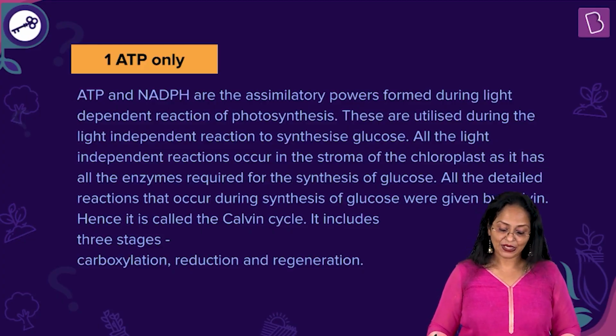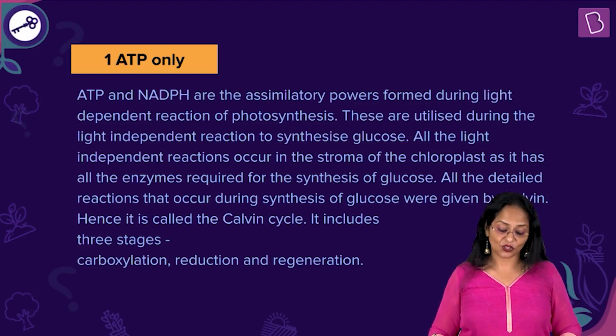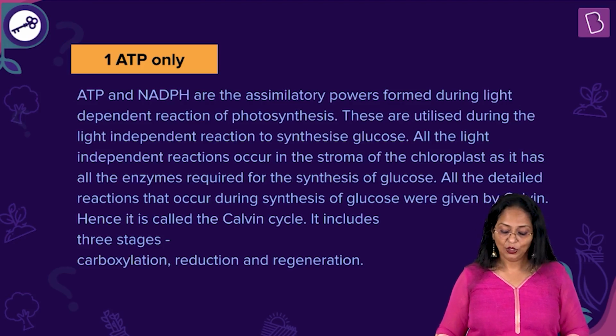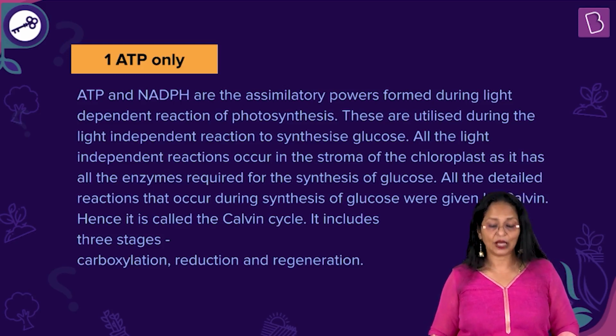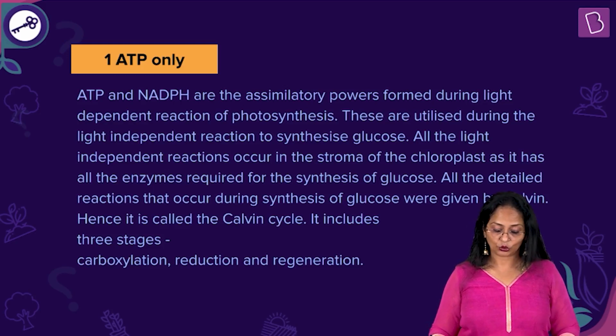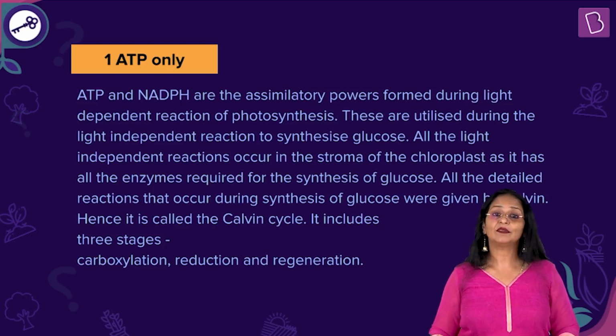ATP and NADPH are the assimilatory powers formed during the light-dependent reaction of photosynthesis. These are utilized during the light-independent reaction to synthesize glucose, that's the carbohydrate. All the light-independent reactions occur in the stroma of the chloroplast as it has all the enzymes required for the synthesis of glucose. All the detailed reactions that occur during the synthesis of glucose were given by Calvin. Hence, it is called the Calvin cycle.